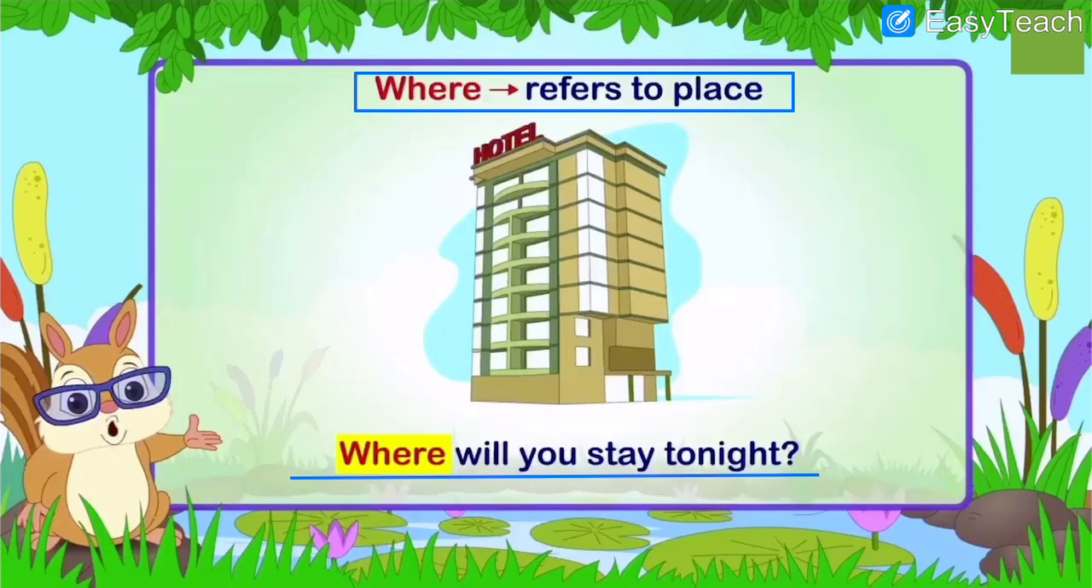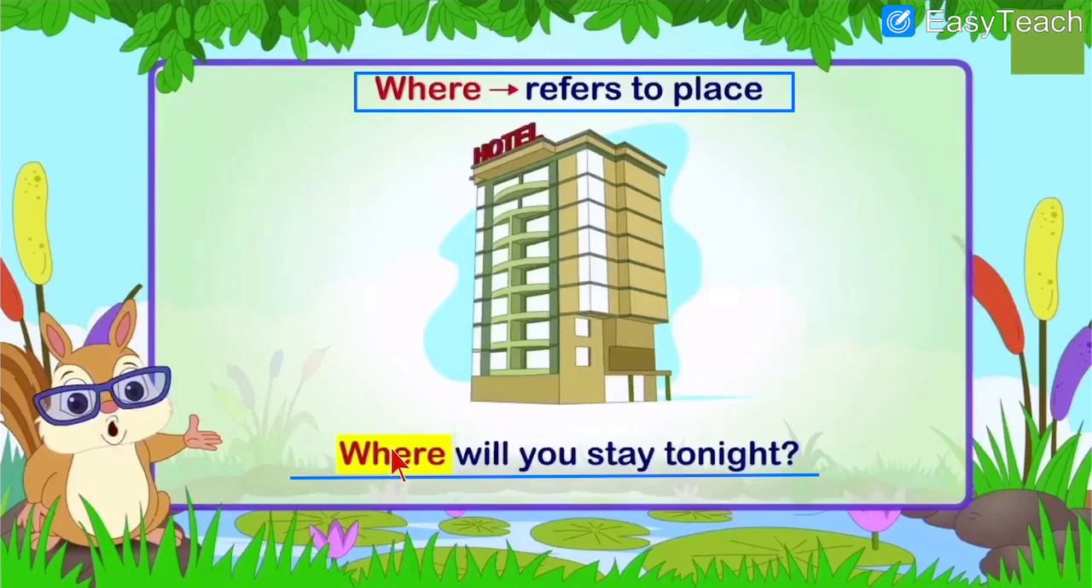Where will you stay tonight? Tonight means today at night. Where will you stay? It means I am asking you about the place. Where will you stay at night or tonight? Will you stay at the hotel, or at your friend's house, or in a guest house?